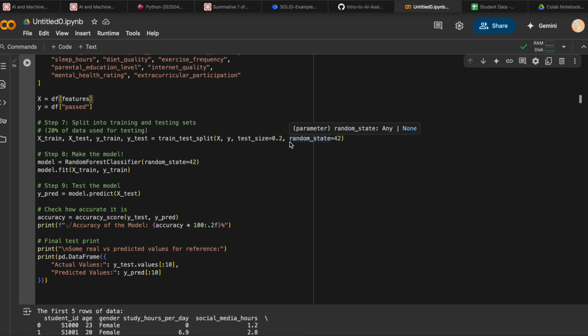I then trained a random forest classifier, which is a machine learning algorithm that essentially builds lots of little decision trees and combines them for a better prediction. So here is where the AI learns patterns from the student data.